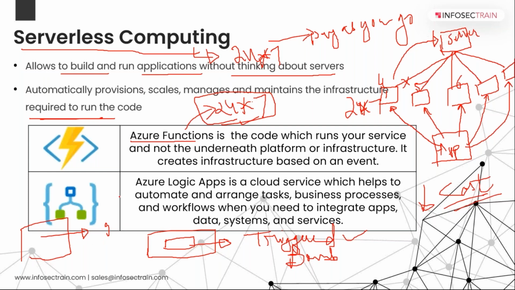I created a function, right? So this function will only come into action when I need this particular resource. I will set the rules. It will be me who will be setting the rules for when I need to run this particular function. Okay.